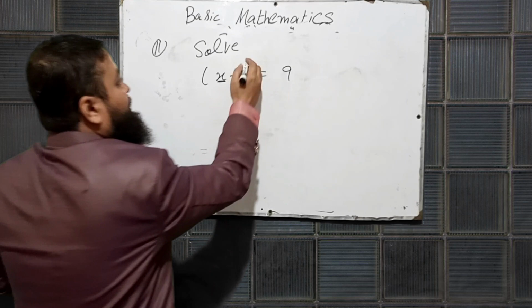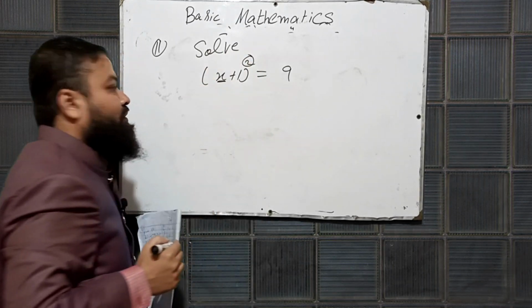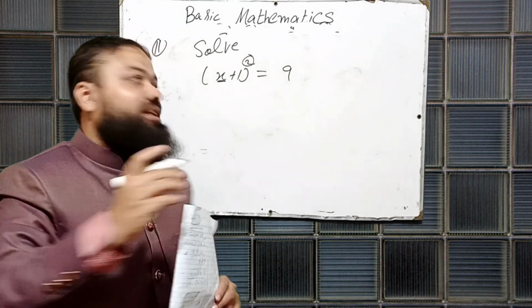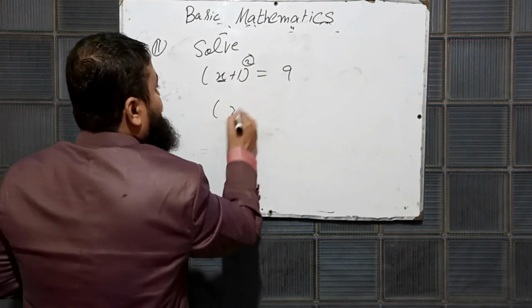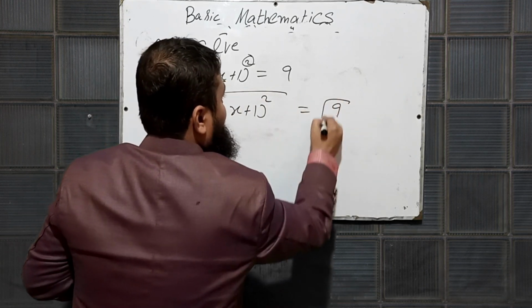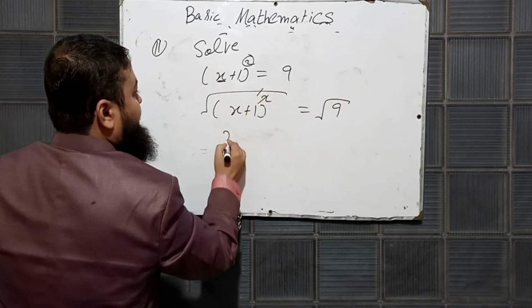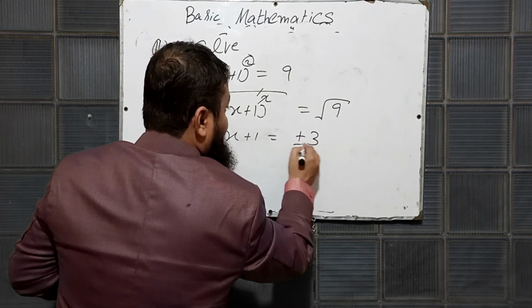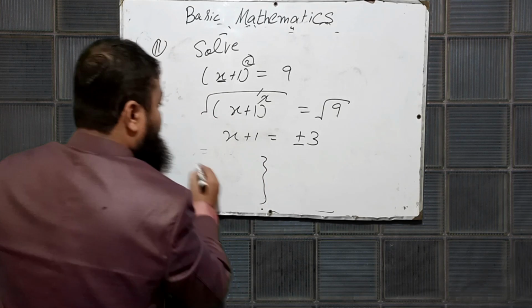First of all, you can see this square is over there, and for removing the square, we will have to take the square root on both sides, and these will be cancelled. X plus 1 and the square root of 9 is 3, and we are to write plus minus 3. Now what will you do?